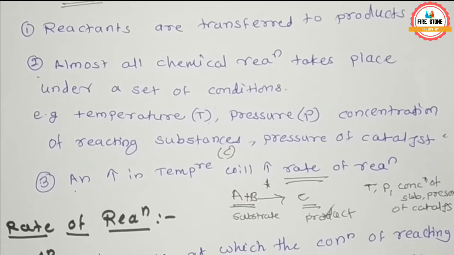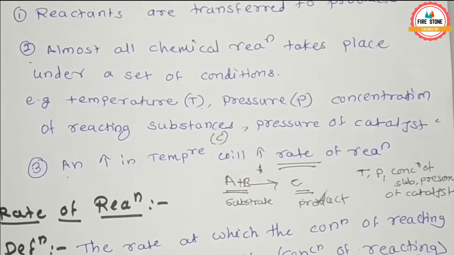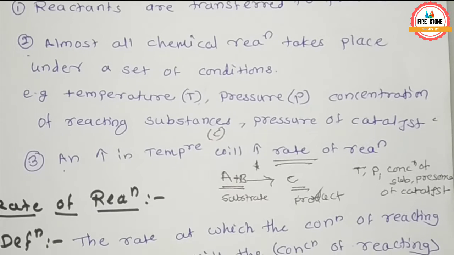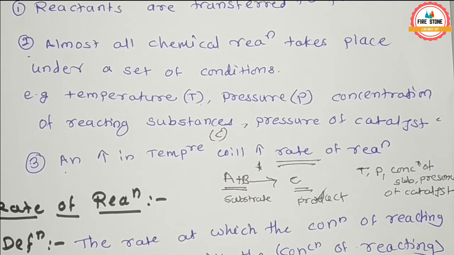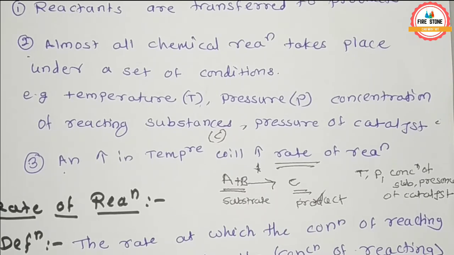So overall, chemical kinetics is the branch of physical chemistry which deals with the study of velocity or rate of chemical reactions. So here kinetics is the rate of reactions.